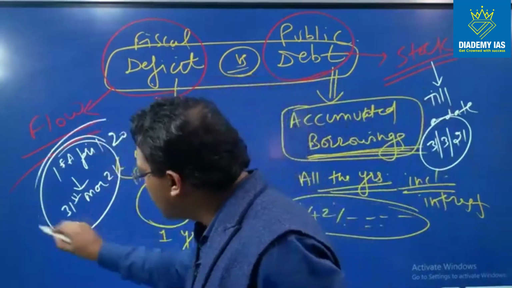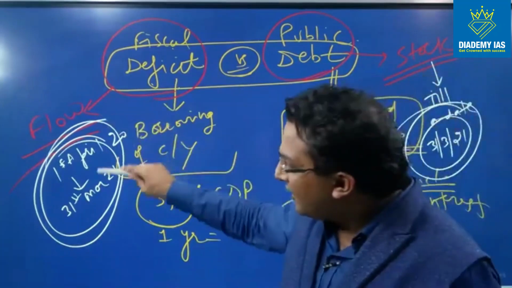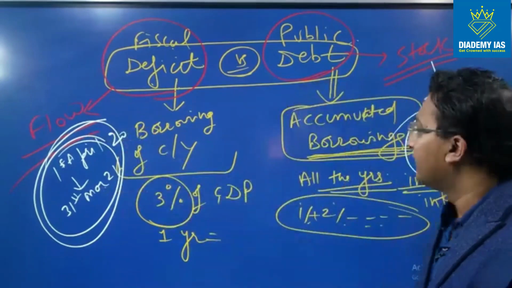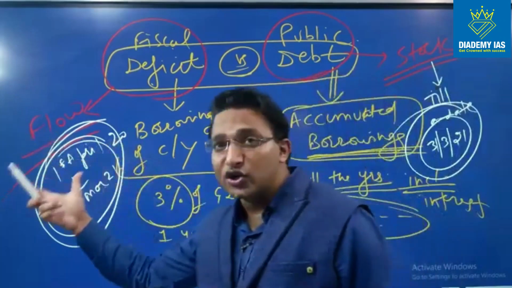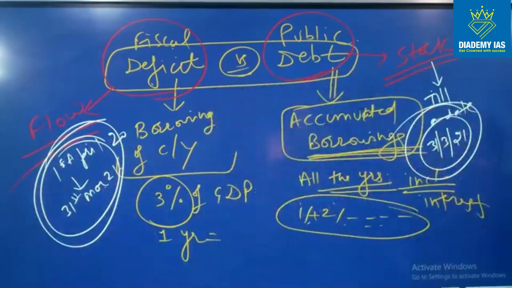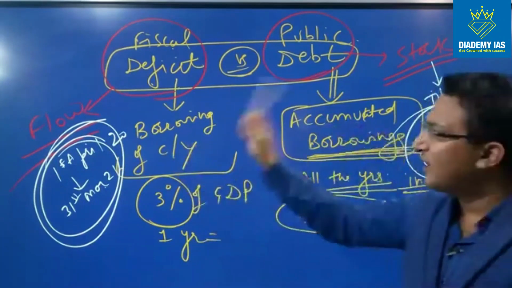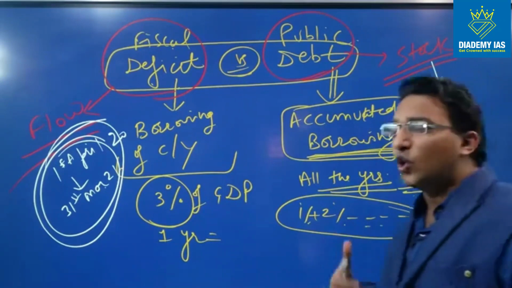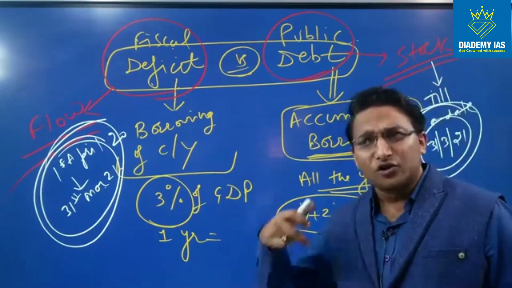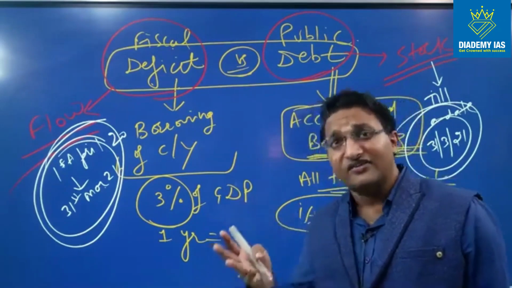So here it shows the duration, the borrowing done between this date and this date. Here we say the borrowing done till this date. So flow concept is for a duration and stock concept is till a point of time. This is the difference between the flow and the stock concept. So fiscal deficit is a flow concept and public debt is a stock concept. This concept is very, very important to understand, because normally when we read the newspaper, we actually forget this part and we keep struggling between what is the difference between the fiscal deficit and the public debt.